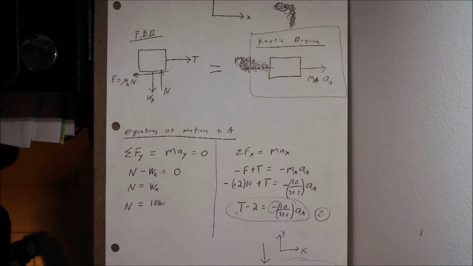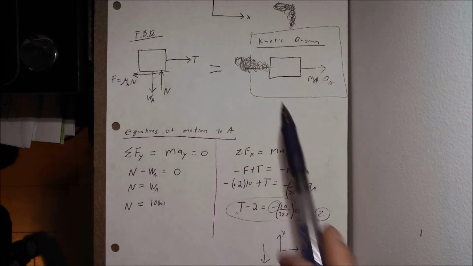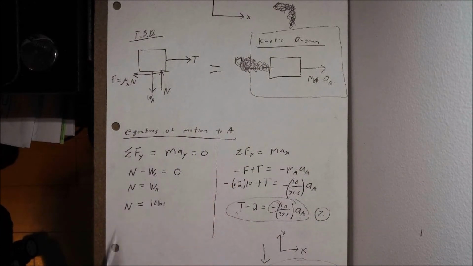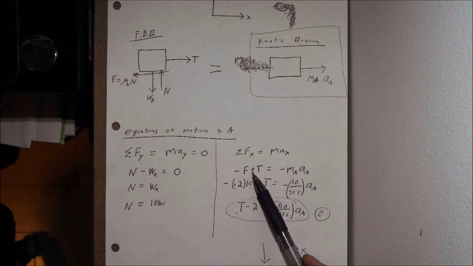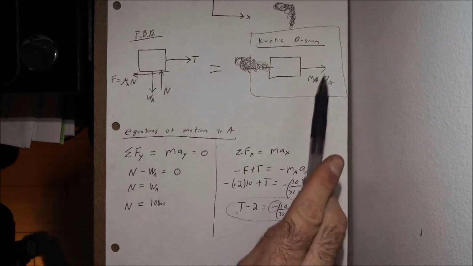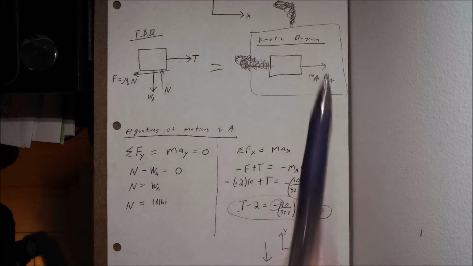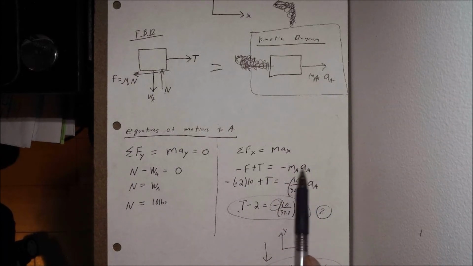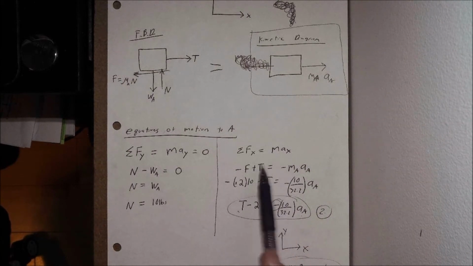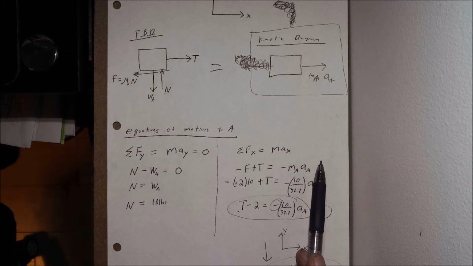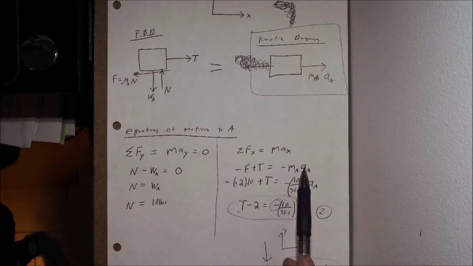What are our forces? We'll go right back to the free body diagram and take a look at our x direction. Okay, I have a positive tension force and I have a negative frictional force. So negative F plus T is equal to our right-hand side. Well, now we do have something acting in our positive x direction over here, which is MA. So we do this out here, take a look at everything. How do we start plugging in from here?